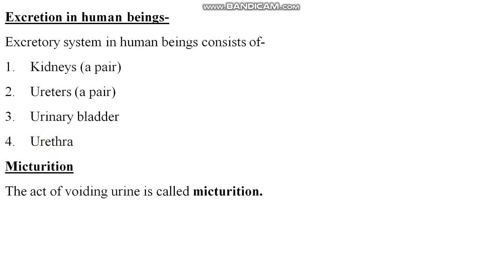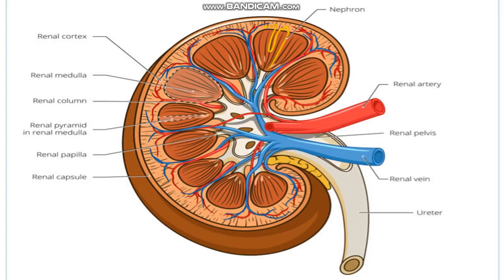One biological word is micturition. It is asked in the board exam also: what is micturition? A very simple definition: the act of voiding urine is called micturition. In simple words, the discharging or removal of urine is simply called micturition. Clear? Remember this word micturition. I will ask it in your exam, and it will be asked in the board exam. Remember it.